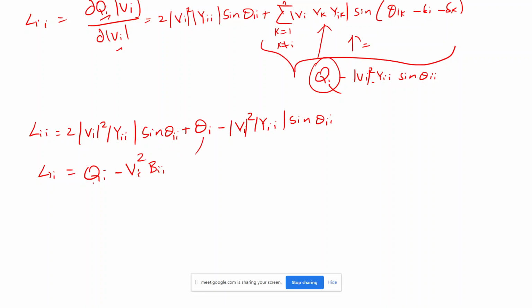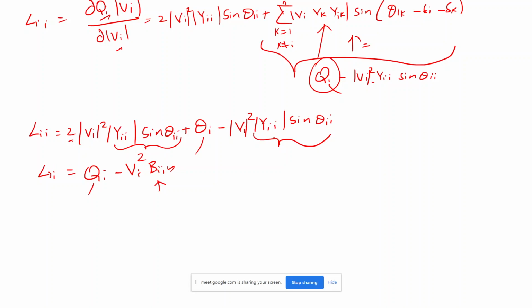This Qi will be remaining same, and then this and this will get cancelled, and then this is nothing but Bii, and this is also nothing but Bii, and yes, because it is 2 times, I will get only one time. This is 2, and if it is subtracted one time, I will get only one Bii. So the rest of the things will be same.